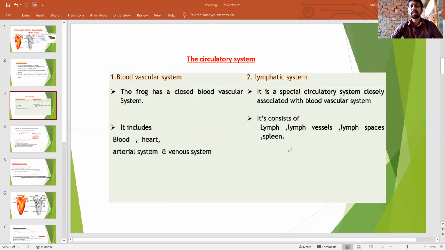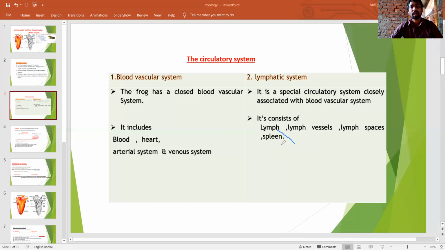Lymph is a colorless fluid. Why is it colorless? It does not have hemoglobin or RBCs. Due to the absence of RBCs in the lymph, it appears colorless.